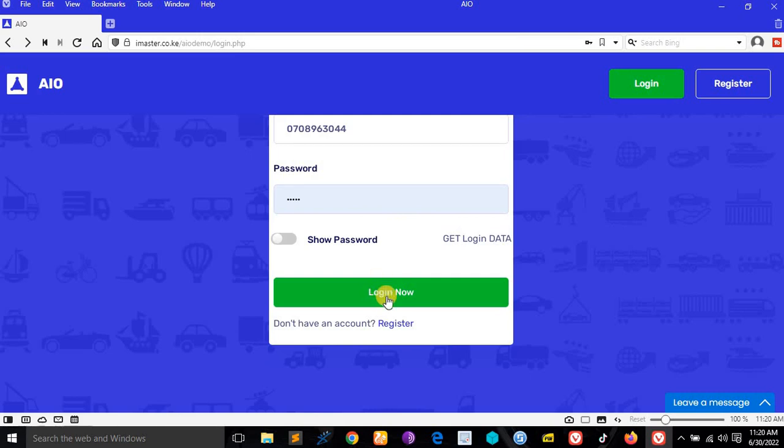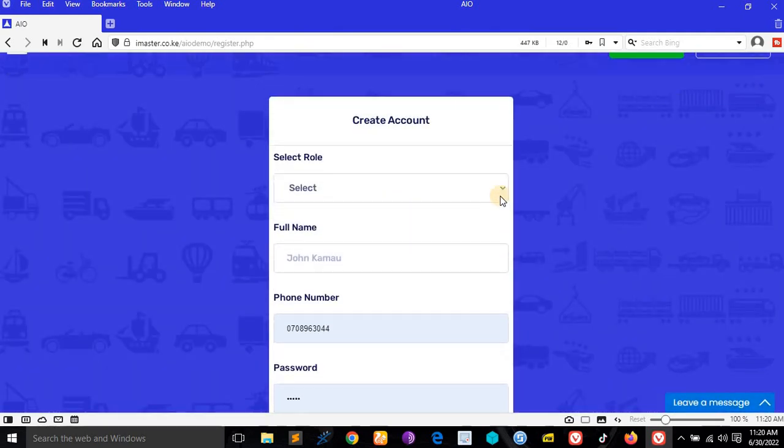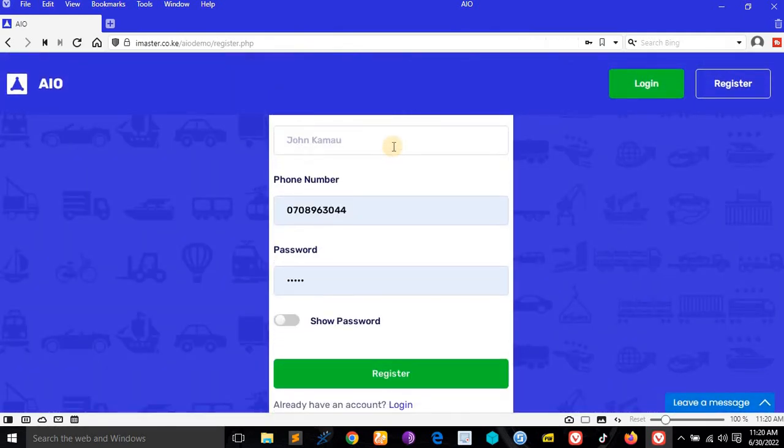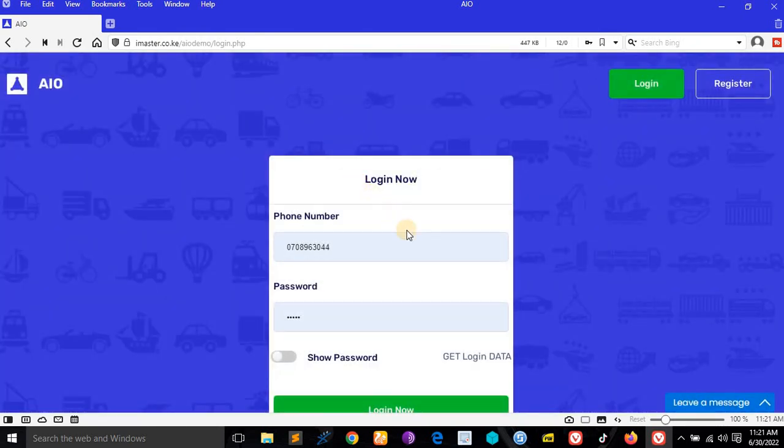You understand? Good. So the first thing when you come into the system is registration. For example, let's select a user, someone like Betichalo. Let me give her a phone number, and then the password 12345. If I try to register, she will be taken directly to the login page if the registration is successful.